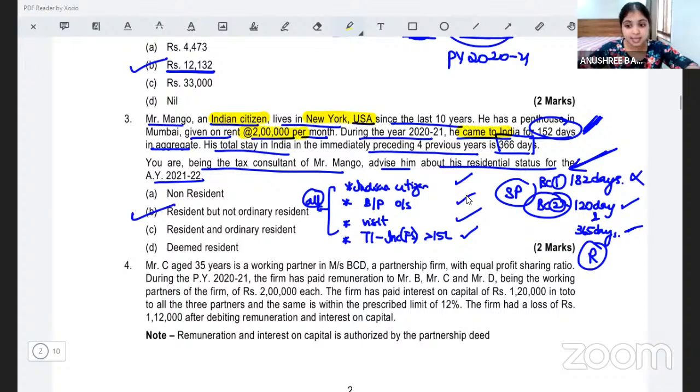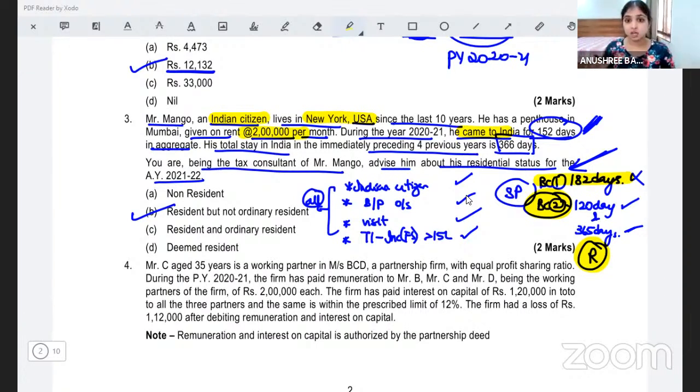Second basic condition says, in the previous year, assessee should have stayed in India for 120 days, which was certainly fulfilled. Also, it says for preceding previous years, assessee should have stayed in India for at least 365 days, and even that was fulfilled. Hence, because basic condition 2 was fulfilled, we concluded that our assessee is a resident. He's a resident, but he's a resident as per special provision. And first basic condition is not fulfilled. Hence, we will conclude he is RNOR.